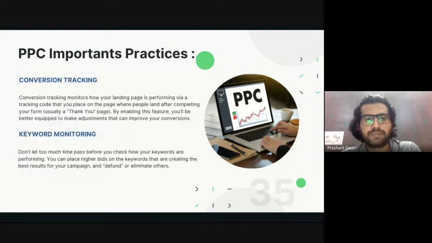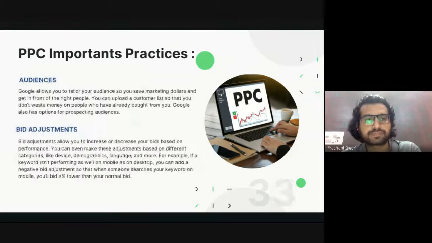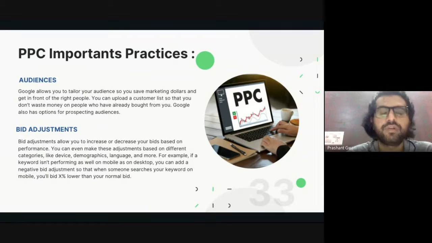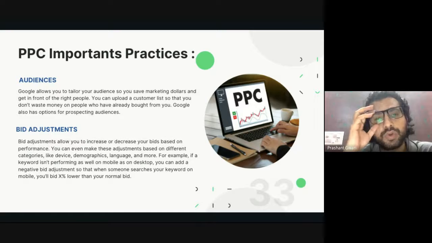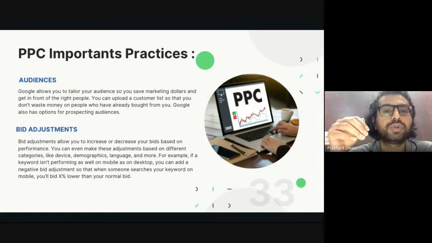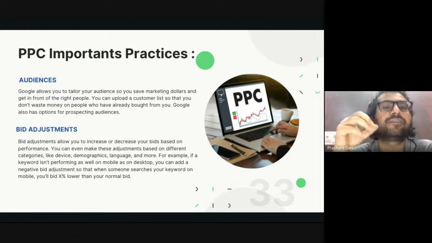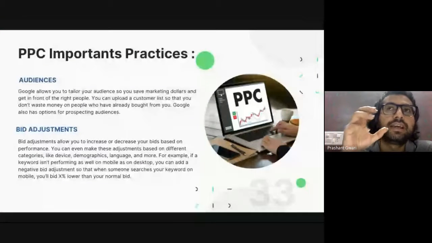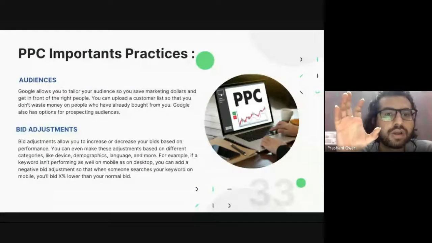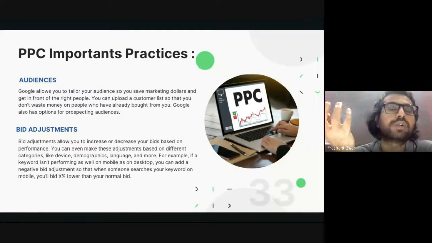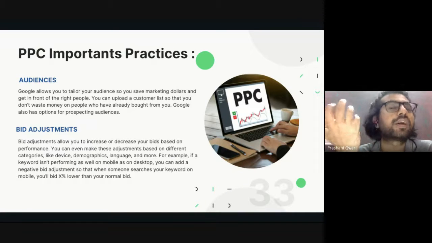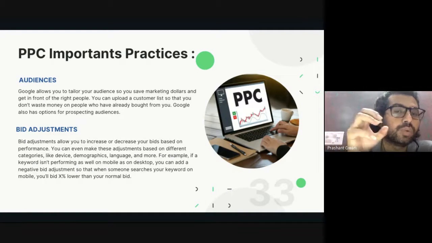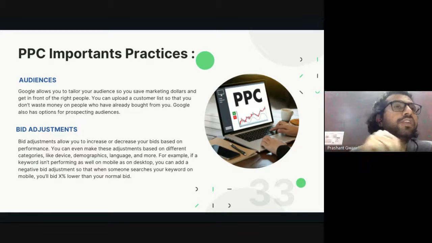Now, come to the PPC important practices. Number 1 is the audience part. When you run an advertisement, the first thing you will find out is the audience. Google allows you to tailor your audiences, so you can save marketing dollars and get in front of the right people. You can use a perfect keyword, or you can upload a customer list of those who actually bought a product from you, and you know that they will not become your customer again. Or you can retarget those who visited your website earlier.